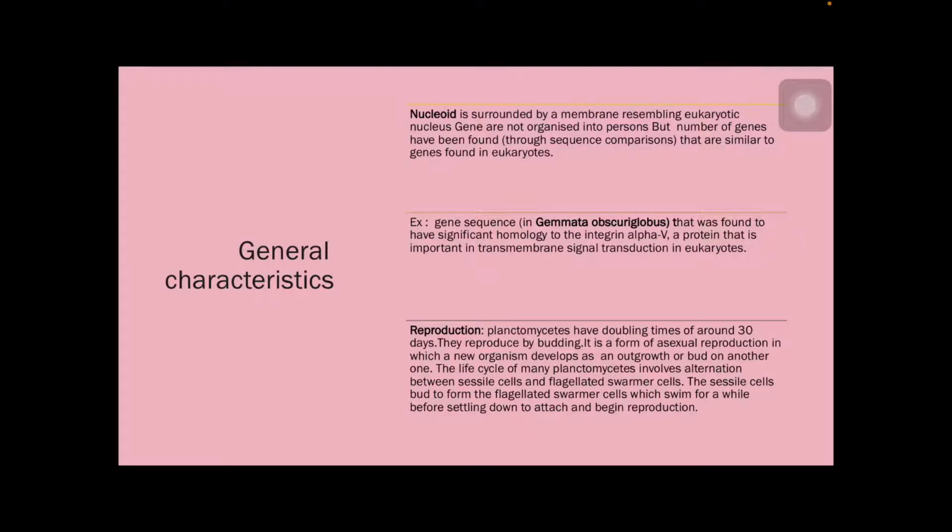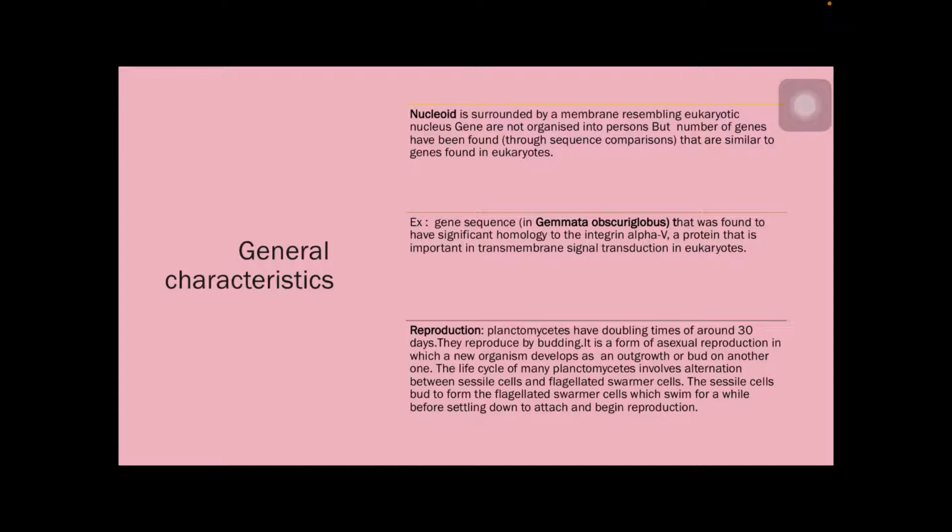Moving on to the genome, here the nucleoid, as mentioned, is surrounded by a membrane. Presence of a membrane surrounding the nucleus is a characteristic feature of eukaryotes, but though it is prokaryotic in nature, it has a membrane around the nucleoid. And in some species the genes are not organized into operons. Operons are clusters of genes found in bacteria, which is the usual feature of bacteria.